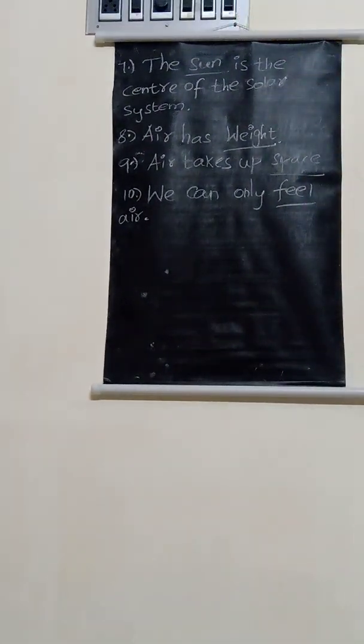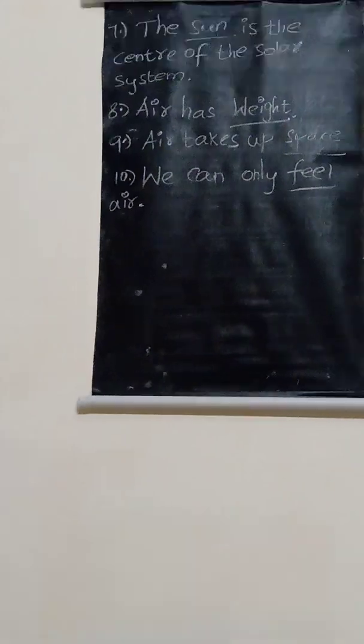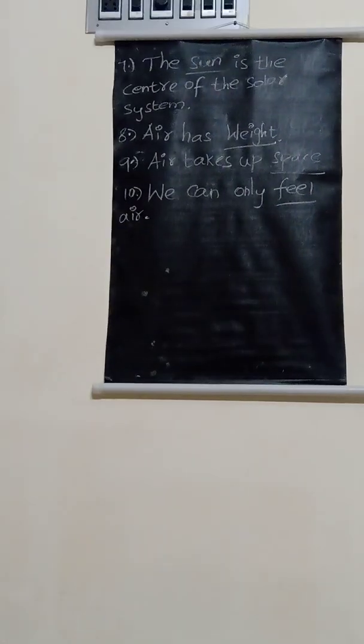And the 7th one, the dash is the center of the solar system. So which is called the center of the solar system? The sun is called the center of the solar system. Sun spelling is S-U-N, sun.